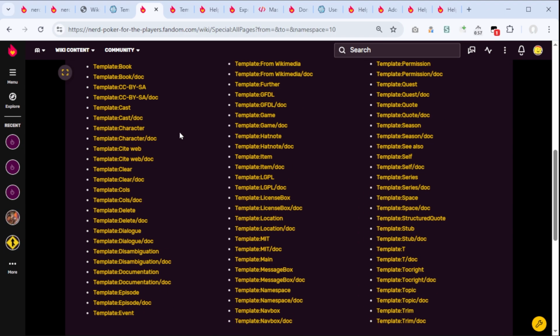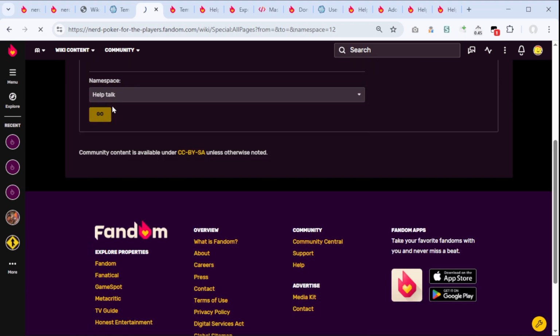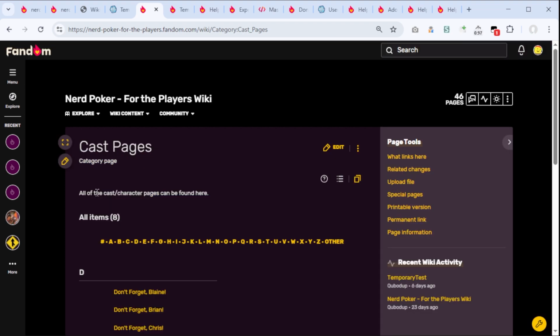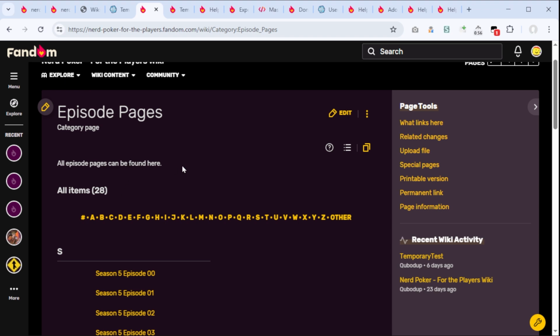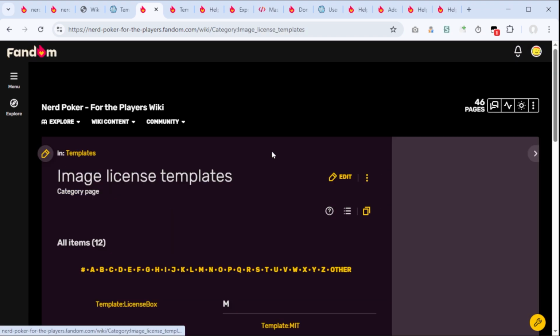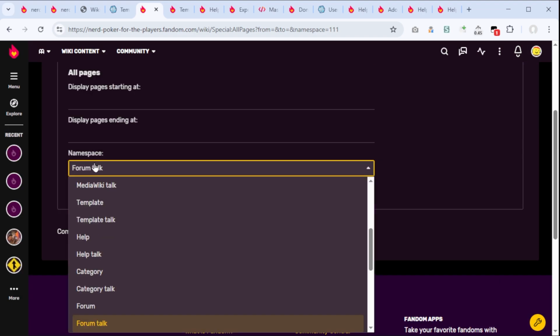Templates. I checked the templates. There is nothing non-standard here. There is no help page and thus no talk page. There are categories, but they only contain stuff like all of the cast/character pages can be found here. All episode pages can be found here. So obvious stuff. I checked all. There is no need to copy these. There is no talk. There is no forum and no forum talk.